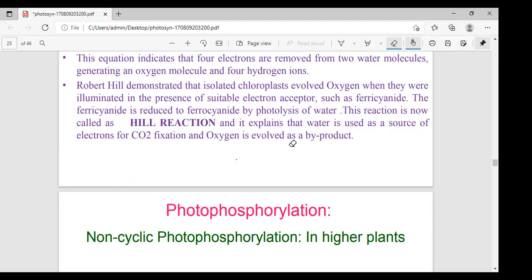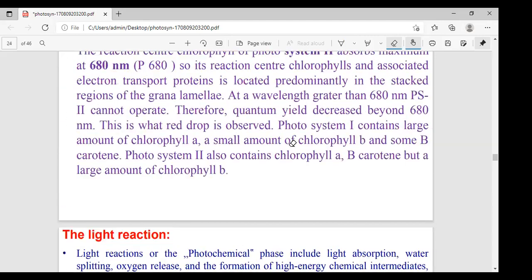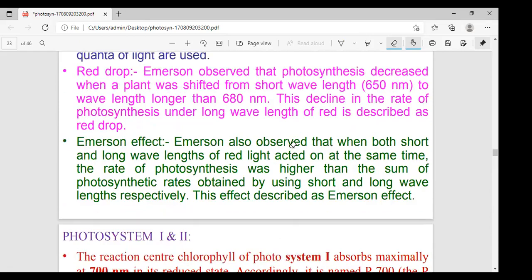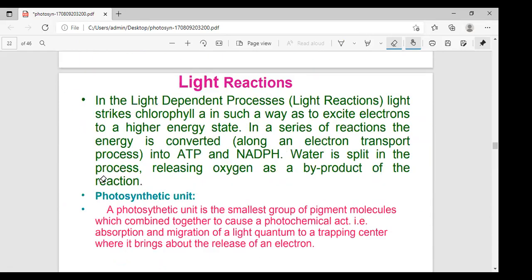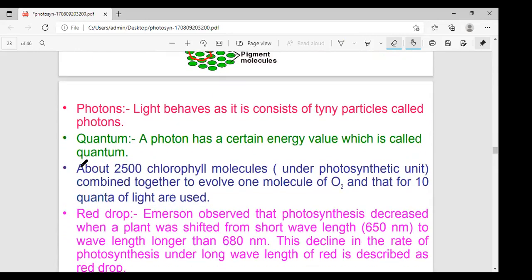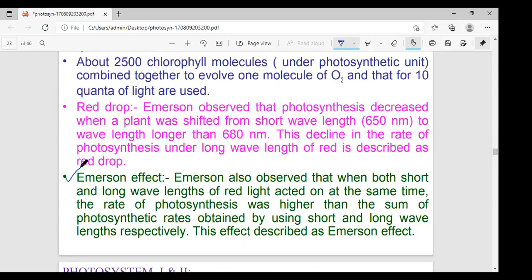Next one, the Emerson enhancement effect. Next thing I'll explain this one: the Emerson enhancement effect. Robert Emerson, in 1950, from the University of Illinois, USA, was a scientist who observed this in chlorella.